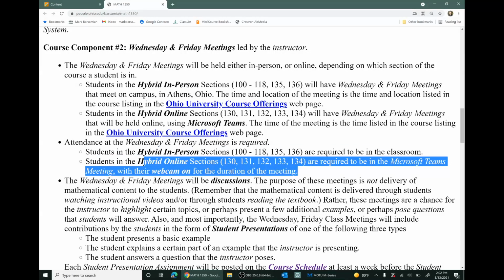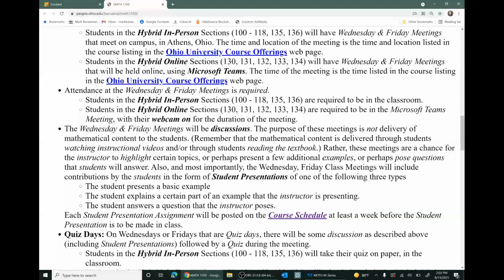Students who are in the hybrid online sections of the course are required to be in the online Microsoft Teams meeting with their webcams on during the full duration of the meeting. Now, the Wednesday, Friday meetings are discussions.